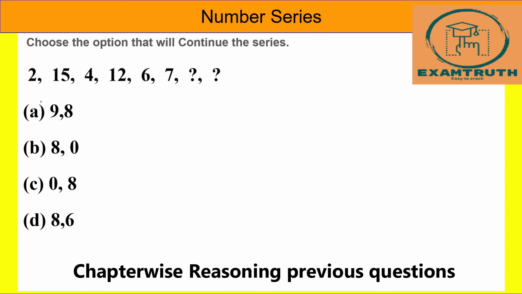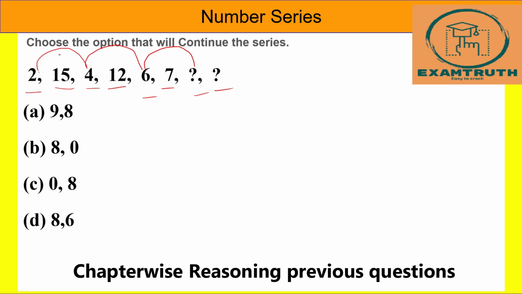Next, so here 2, 15, 4, 12, 6 and 7. What are the next numbers? We have to find out. So this is also an alternate series. We can see 2 plus 2 is 4, 4 plus 2 is 6, 6 plus 2 is 8.